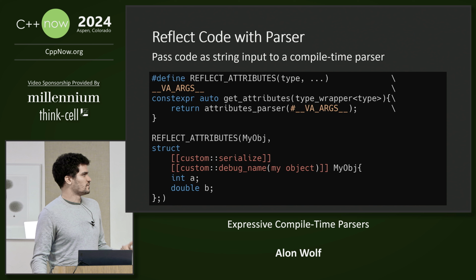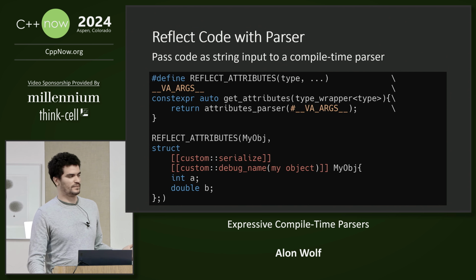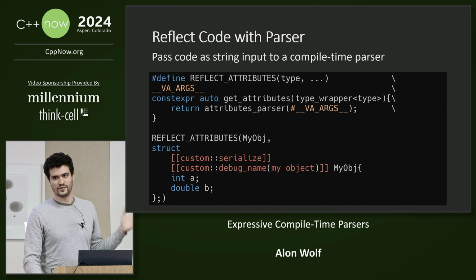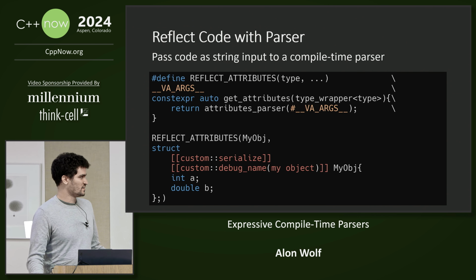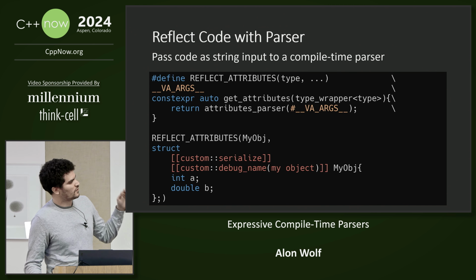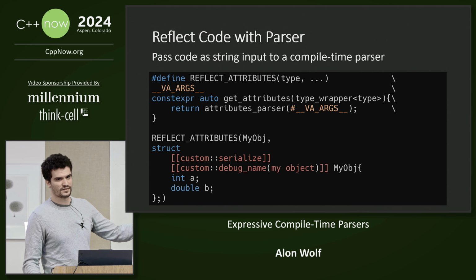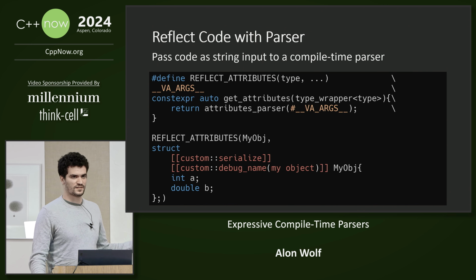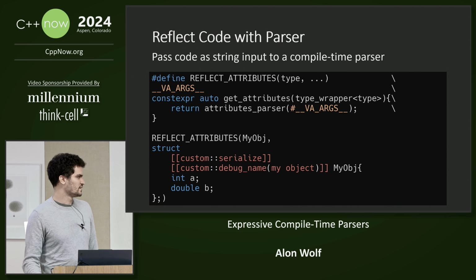So we can also use a compile time parser to generate this reflection metadata. Here we have a macro that takes some text and uses it twice. The first usage is it takes the text and pastes it as it is so that it will be compiled. In the second usage, it converts the text into a string literal and passes it into a compile time parser. So if we call the generated getAttributes function, then we'll get the result of passing the string literal of the source code into the attributes parser, and in this way we can reflect the attributes of a struct.